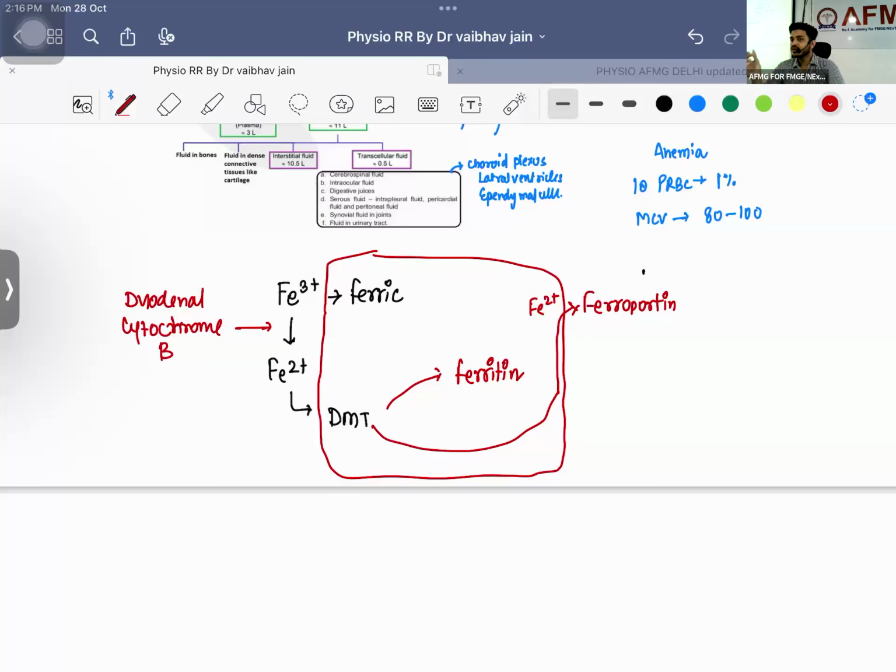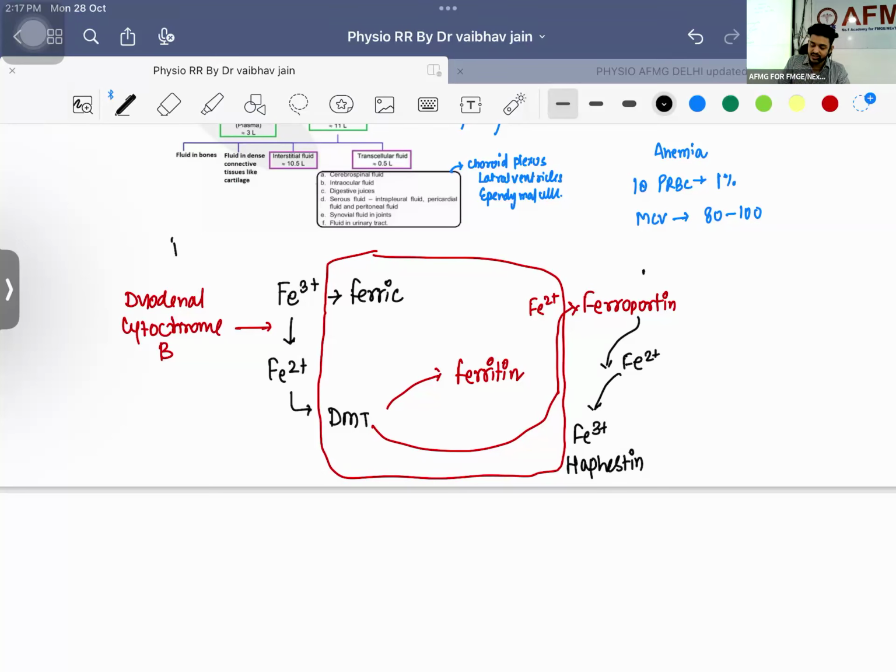Fe2+, can it travel into blood normally? Sir, Fe2+ is not usable. It cannot travel normally. What we need to do is convert this Fe2+ into Fe3+. Guys, iron metabolism, you will definitely get a question. Very, very important. So this Fe2+ will get converted into Fe3+ with the help of one more thing known as hephaestin. You should remember these names. Now this Fe3+ can travel in the body.